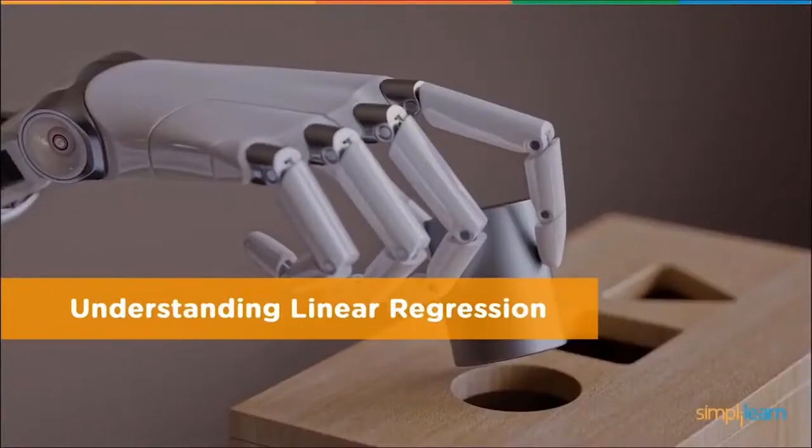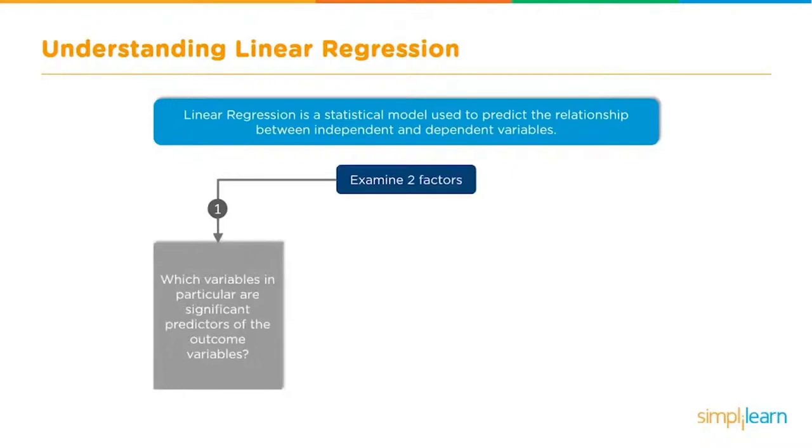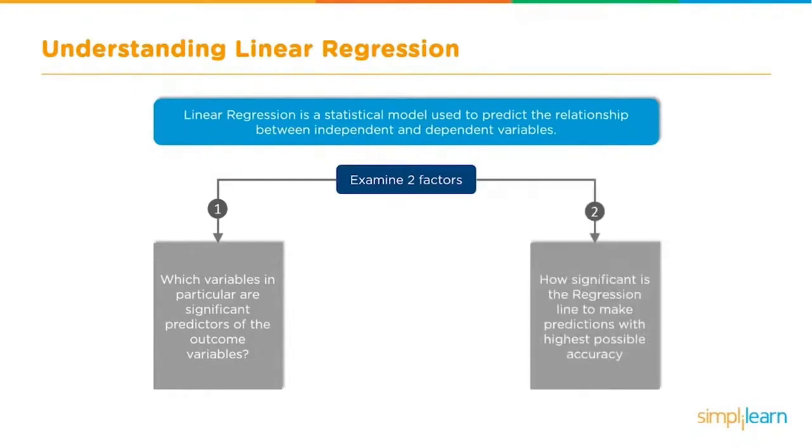Understanding linear regression. Linear regression is the statistical model used to predict the relationship between independent and dependent variables by examining two factors. The first important one is which variables in particular are significant predictors of the outcome variable. And the second one we need to look at closely is how significant the regression line is to make predictions with the highest possible accuracy. If it's inaccurate, we can't use it. So it's very important we find the most accurate line we can get.